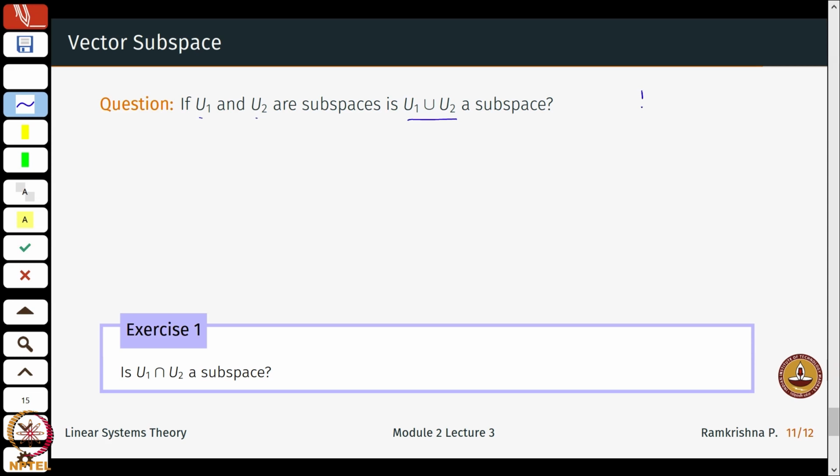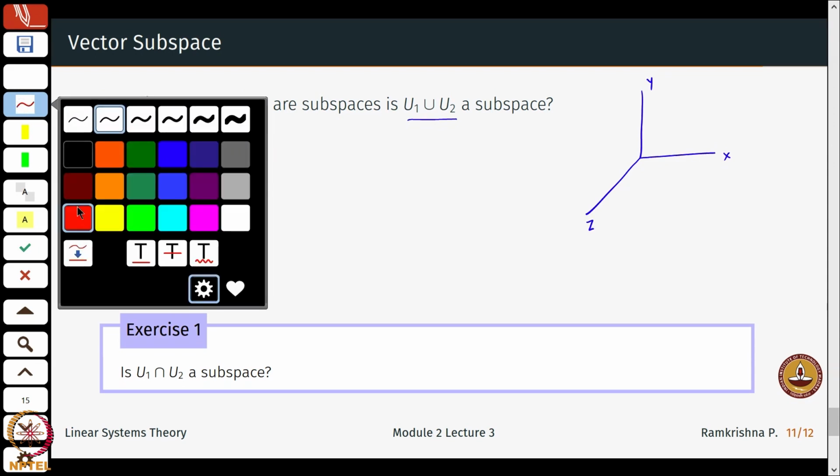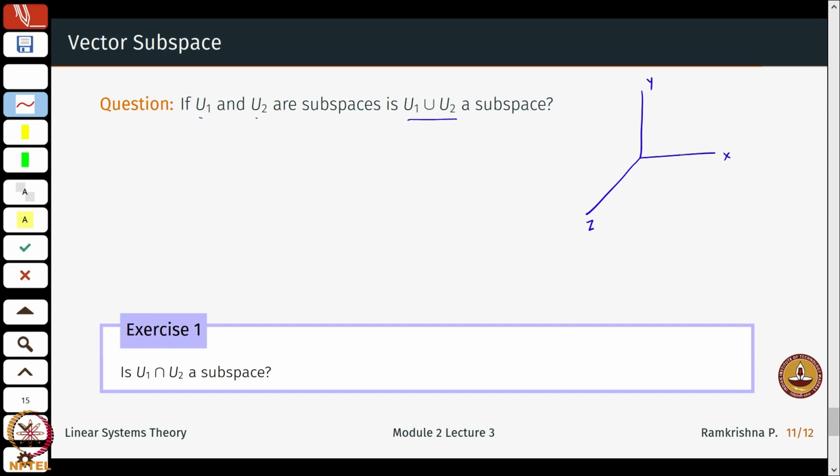So, let me just take R3, right. I have the x axis, y axis and the z axis. Individually this is a subspace, right. So, the entire x axis is a subspace of R3. Similarly, the entire z axis is a subspace. Now, just check these conditions.